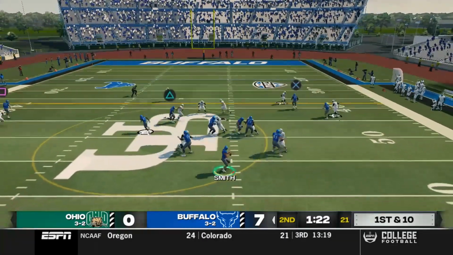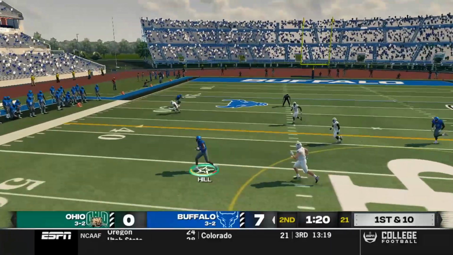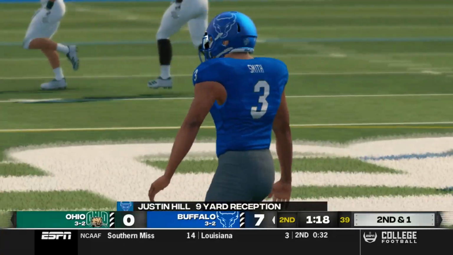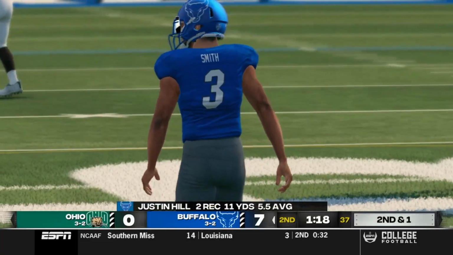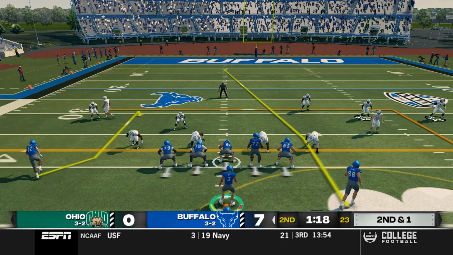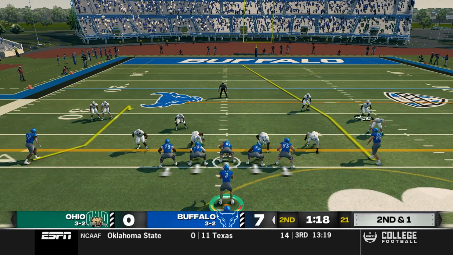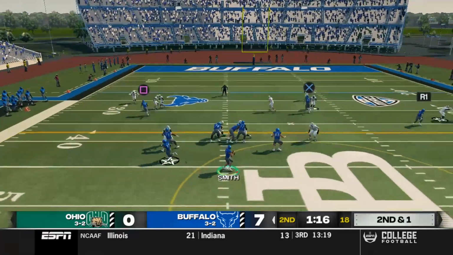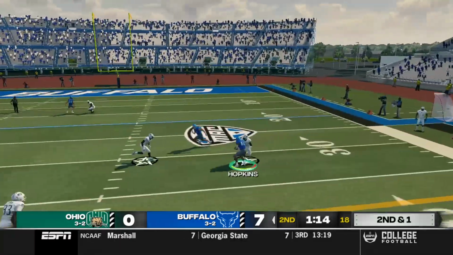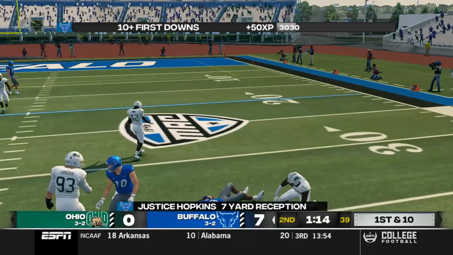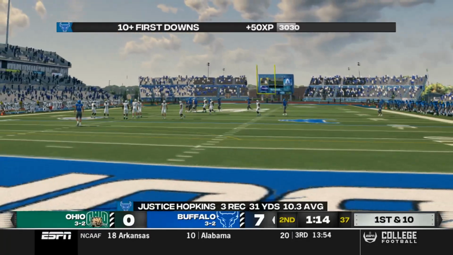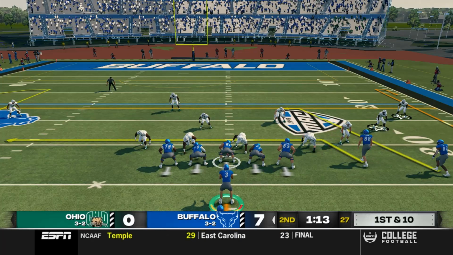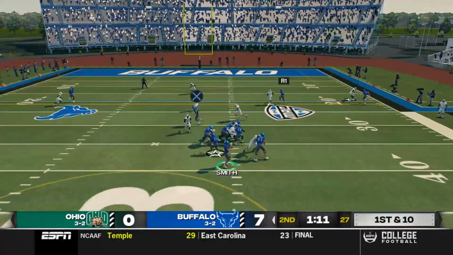1:24 left in the first half. Quick check down over here to Justin Hill. Hill gets the reception. He can't get the first down, but he gets out of bounds, setting up a 2nd and 1 with 1:18 left in the half. The Bobcats defense has done a good job keeping everything the Bulls have done in front of them and short. Let's see if they can continue it. Tyler Smith, quick pass to Justice Hopkins, 7 yards and a first down for the Bulls. The Bulls are hurrying to the line of scrimmage here, trying to keep this clock from running out on them.